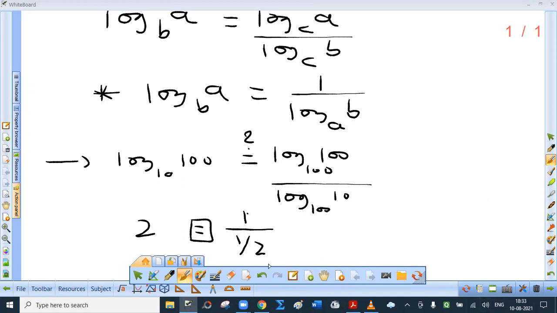Now, this is interesting. I'm saying that this is the corollary of change of base rule. Just a minute.